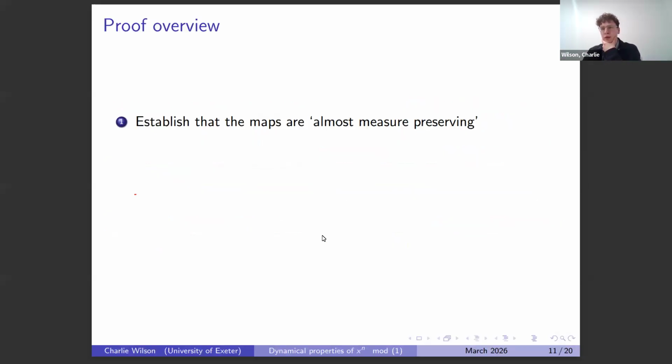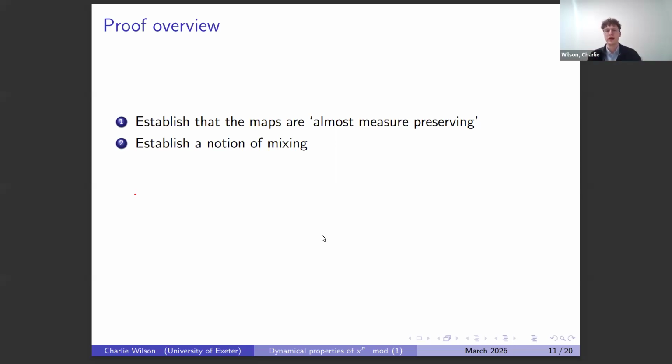So our proof basically boils down into 4 steps, and I'll give some hand-waving picture-inspired proofs of each step. So the first thing is we establish this almost measure preserving statement. Establish the notion of mixing as well for this system. So I think lots of people are probably aware of mixing. This just basically means that the deterministic evolution of the system behaves statistically very close to independence.